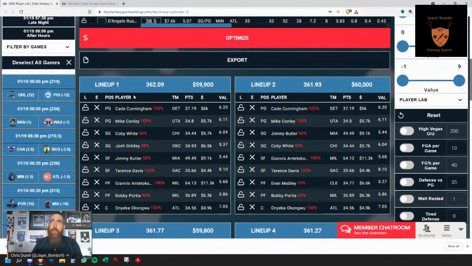Now, there's a lot of auditing that goes on throughout the day, so these are going to change constantly. What you're going to want to do is pay attention, especially in that last 30 minutes leading up to lineup lock when most of the news comes out, because you will find, especially this season with COVID and everything, as players go out, there are tons of minimum priced to very low priced players that become huge values and locks in lineups just with that late news. And if you don't have them, you may miss a 50-60% chalk player who's going to return 5, 6, 7, even sometimes up to 8 to 10x return. You're pretty much done. So very important this season just to pay attention.